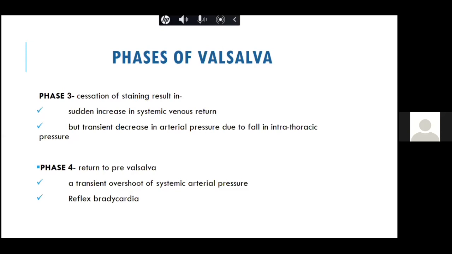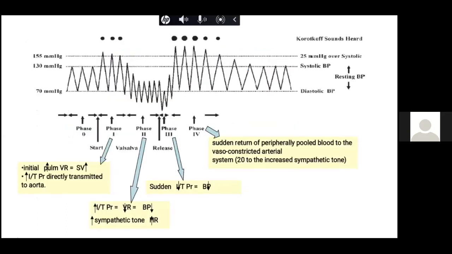Phase 4 is the return to pre-Valsalva, where there is an overshoot of the systemic arterial pressure and there is a reflex bradycardia. So phase 4 is the overshoot of the systemic arterial pressure, which has decreased in both phase 2 and phase 3, but now it has overshot. It didn't come back to normal. It has overshot in that phase, and that is why there is a reflex bradycardia. Now this is the image which shows you very clearly phase 1, 2, 3 and 4.